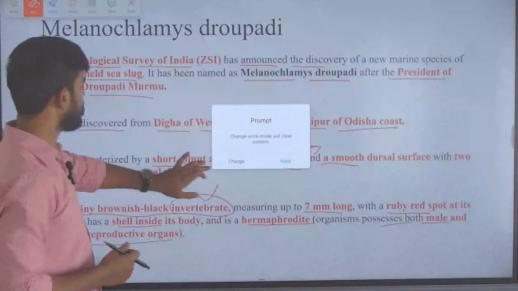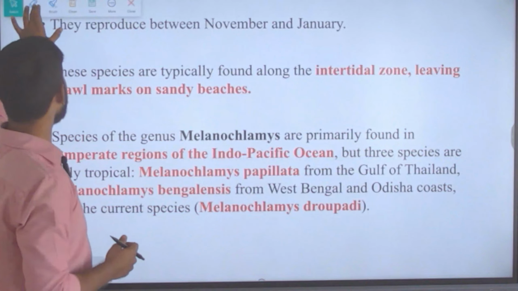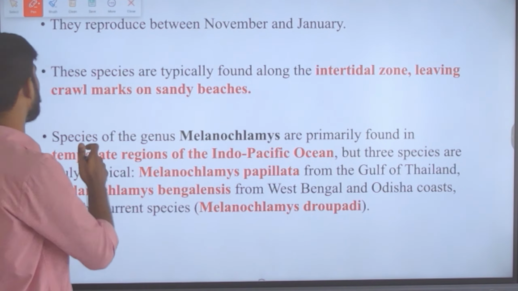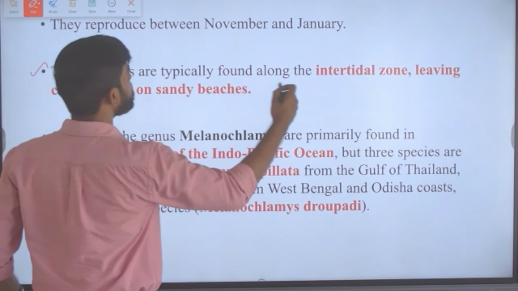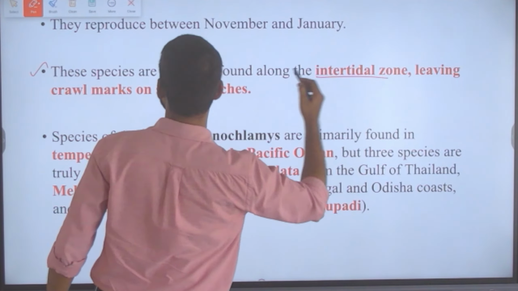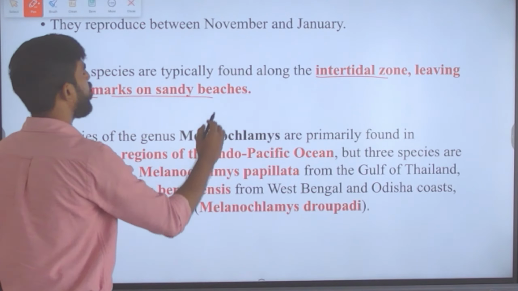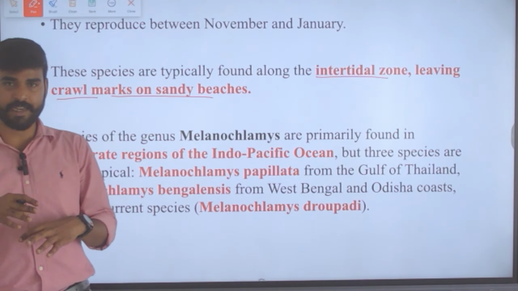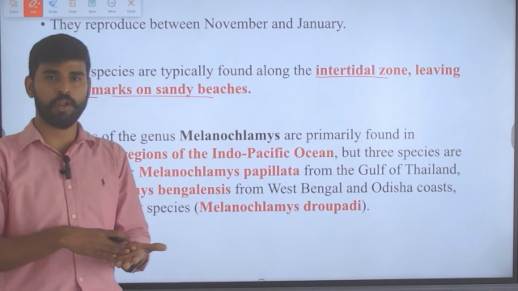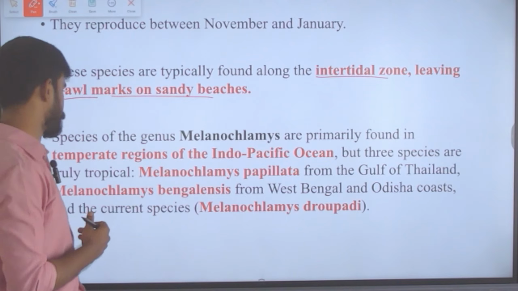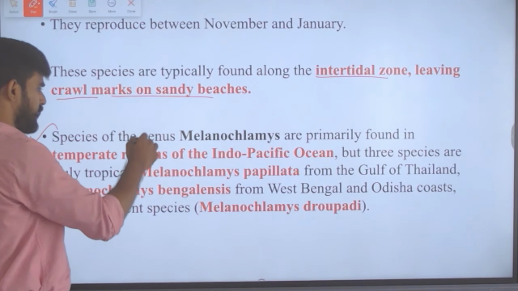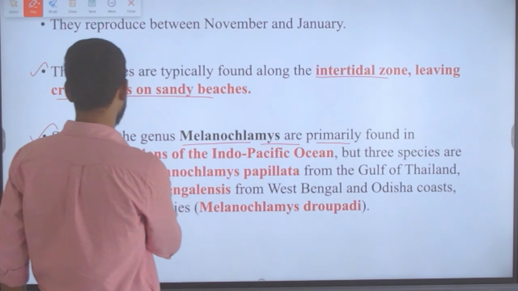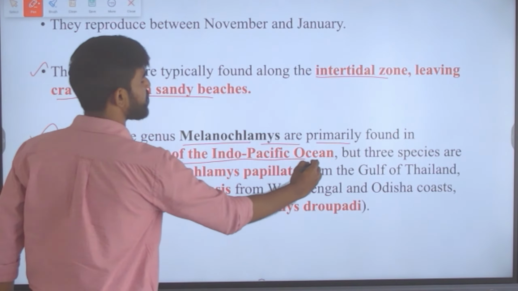So it is a hermaphrodite, and they reproduce between November and January. This is also important. These species are typically found along the intertidal zone, leaving crawl marks on sandy beaches. And the species of the genus Melanochlamys are primarily found in temperate regions of the Indo-Pacific Oceans.